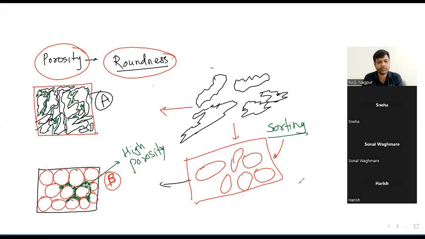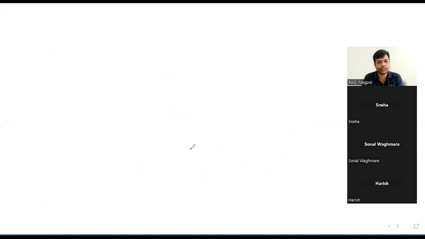in the clastic sedimentary rocks. Whereas in case of limestones, what will happen? Limestones generally are compact. Why? Because they are secreted, because they are chemical rocks.